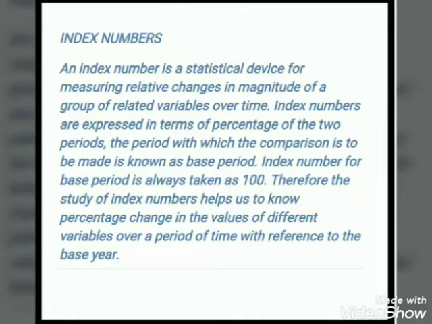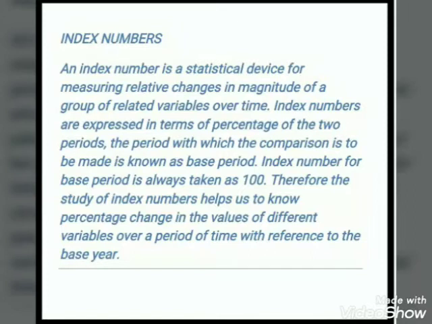And here, as I told you, index numbers are always expressed in terms of percentage, and of the two periods taken to be compared with each other, the previous year is taken as the base year.